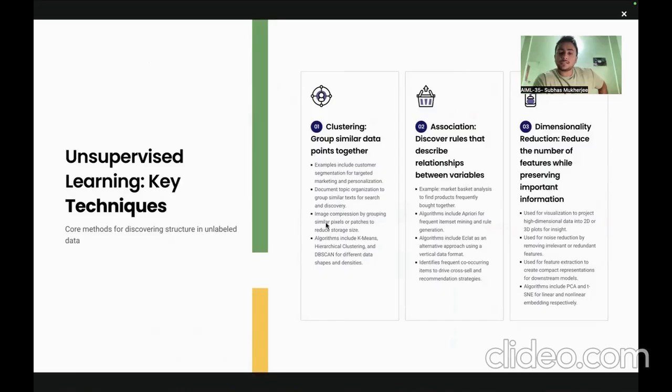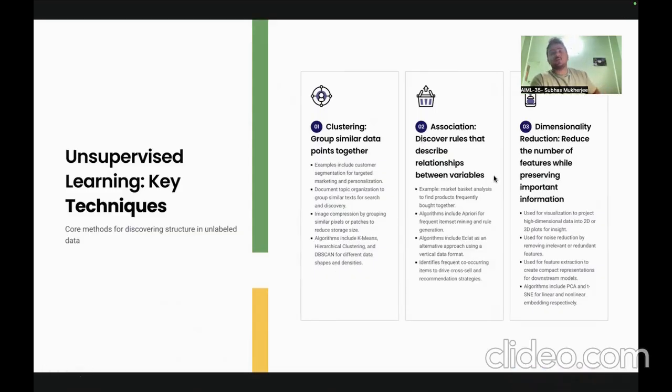Image compression works by grouping similar pixels or patches to reduce storage size, right? Clustering algorithms include k-means, hierarchical clustering, and density-based clustering for different data shapes and densities. What is association? Discover rules that describe relationships between variables.